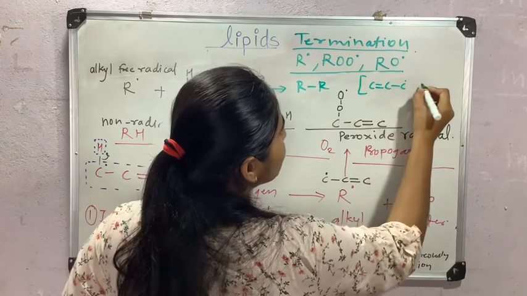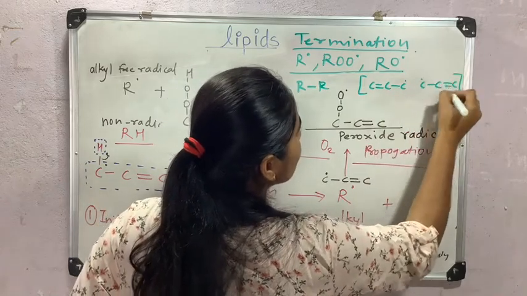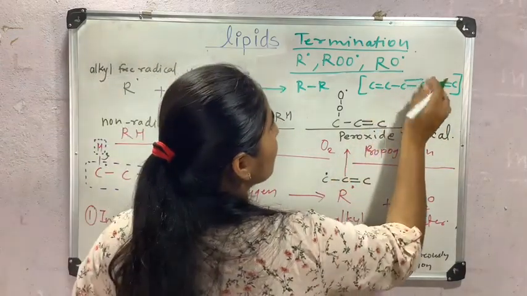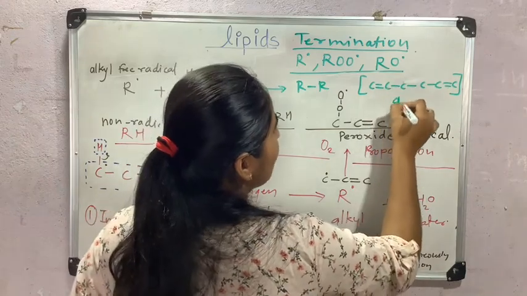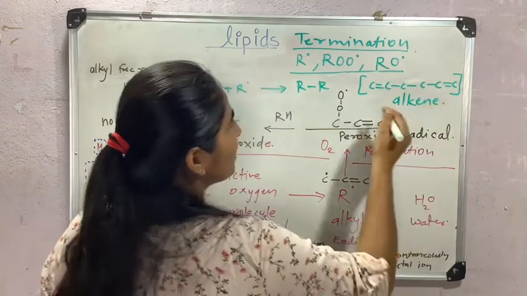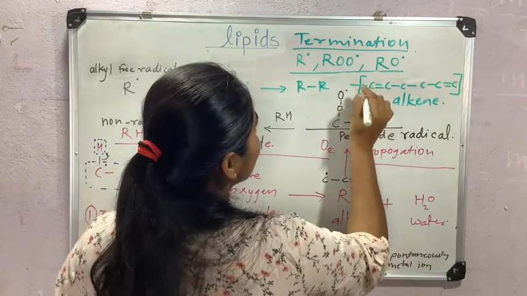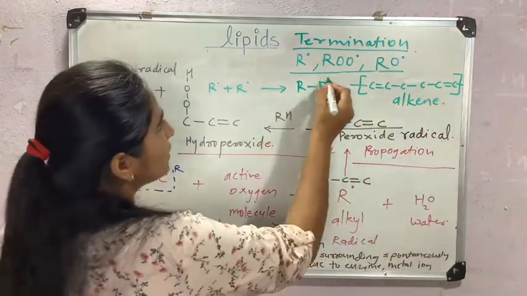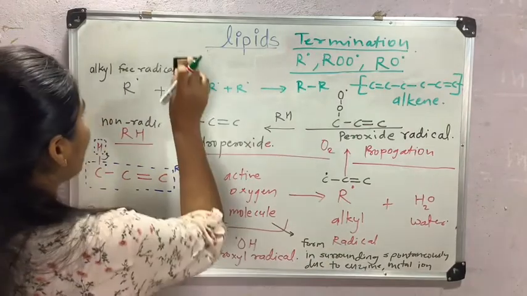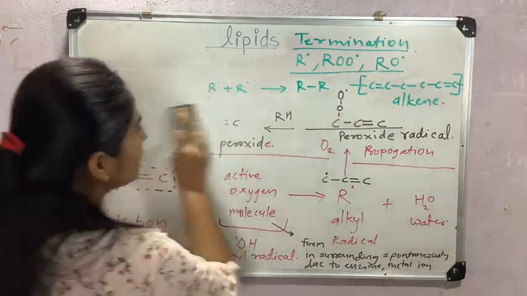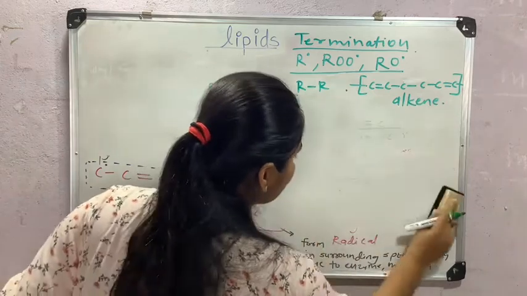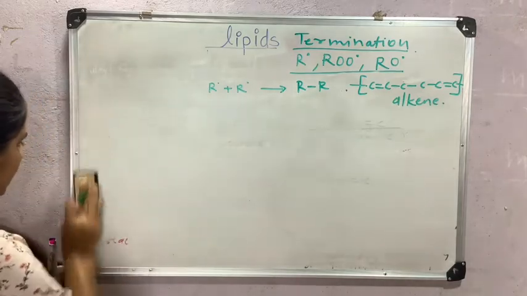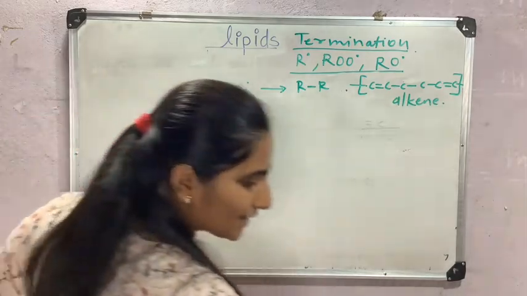Carbon-carbon double bond, this free radical. These two, here will be bond formation between these two free radicals. And we will get alkene or any end product which may have this extension. So other free radicals will react with each other, and will form ketones, aldehydes, then hydroxy acids like glycolic acid.